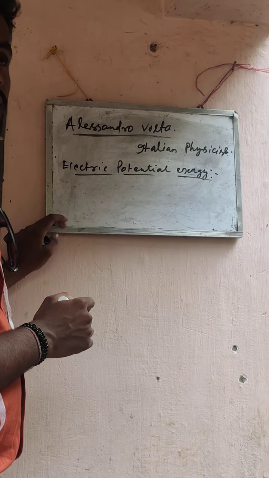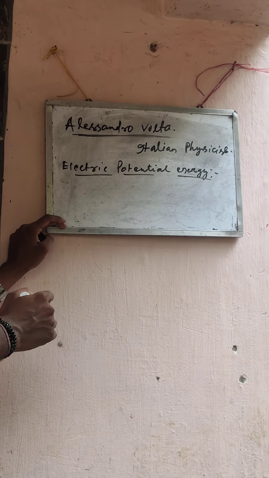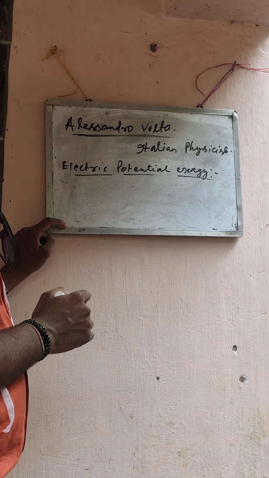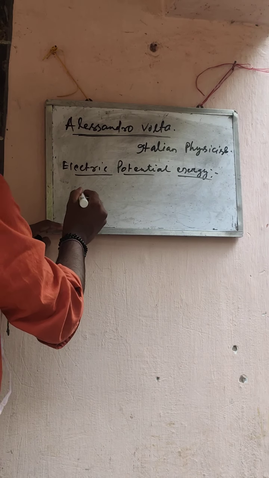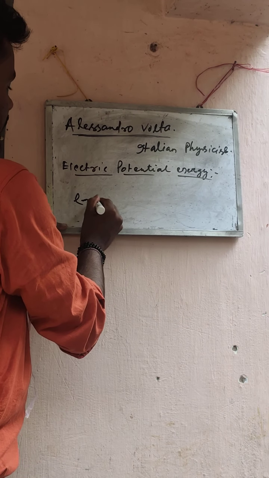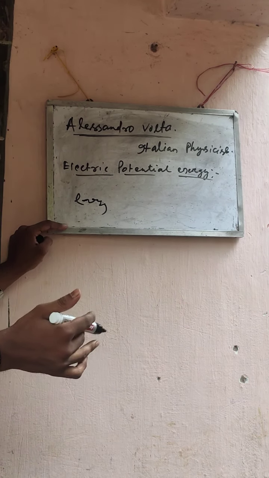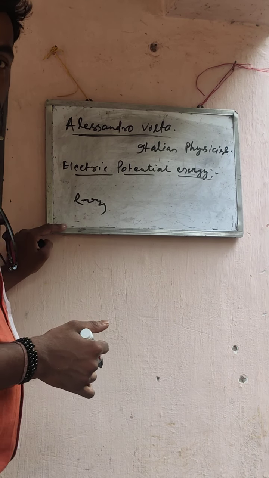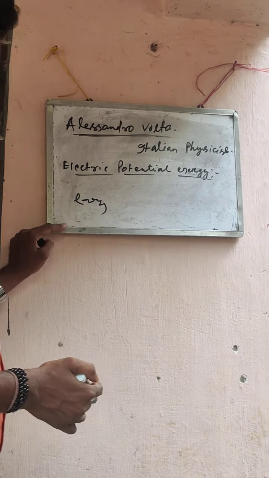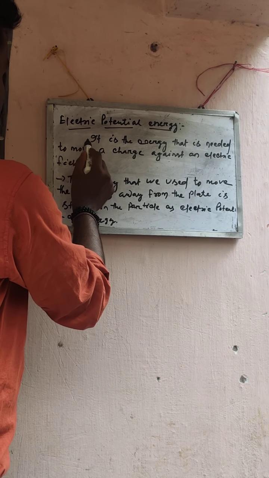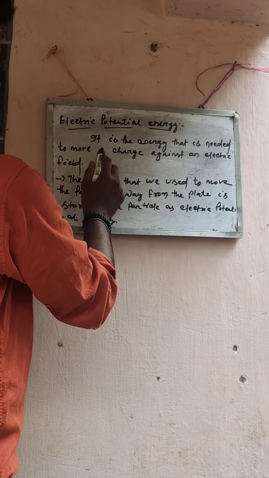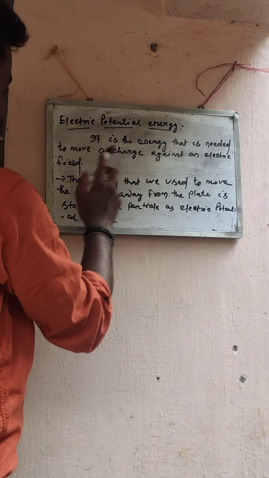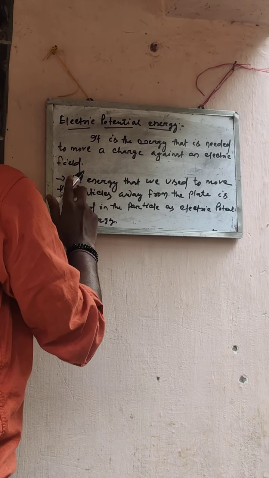It is the energy that is needed to move a charge against an electric field. Now this is actually the energy needed for a charge to move inside an electric field. So students, please note what electric potential energy is. It is the energy that is needed to move a charge against an electric field.